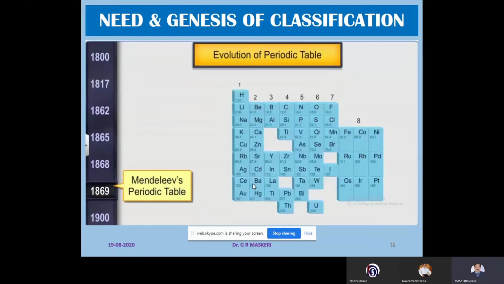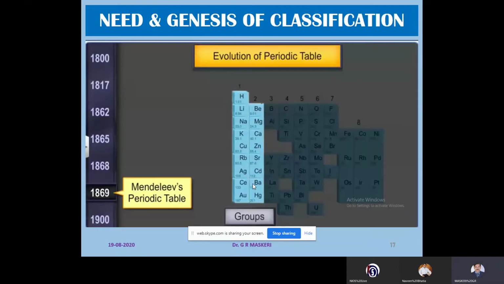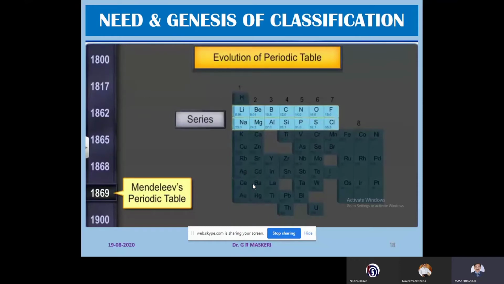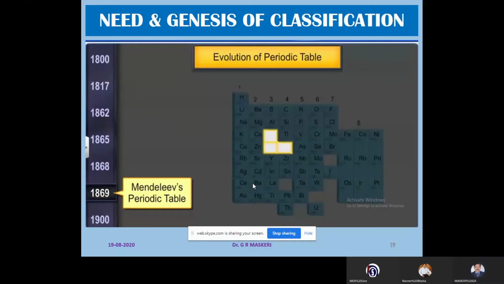And he called these vertical columns groups. The elements present in a group are similar in their physical and chemical properties. And the resultant horizontal rows were called series.